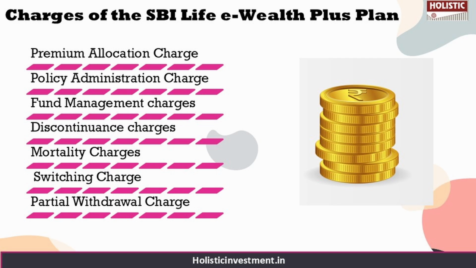So this is charged based on your age and sum at risk. There is also a switching charge, which is 100 rupees applicable for every switch in excess of 2 free switches in the same policy year during the policy term. And there is also something called partial withdrawal charge, which is applicable for every partial withdrawal in excess of 1 free partial withdrawal in the same policy year. So a charge of 100 rupees is applicable.